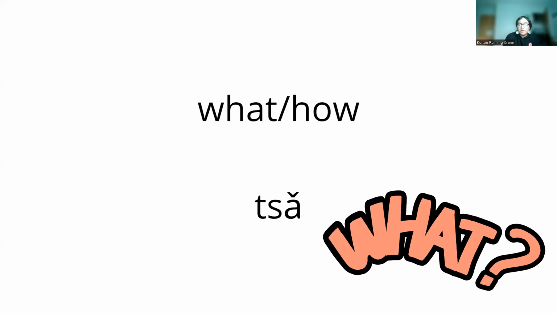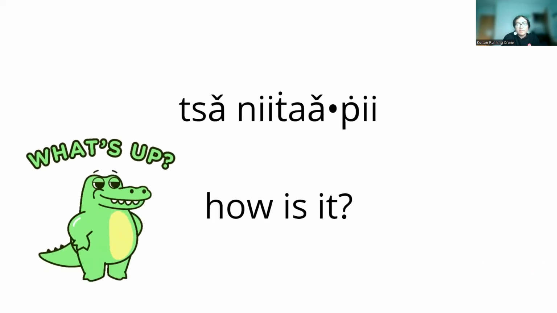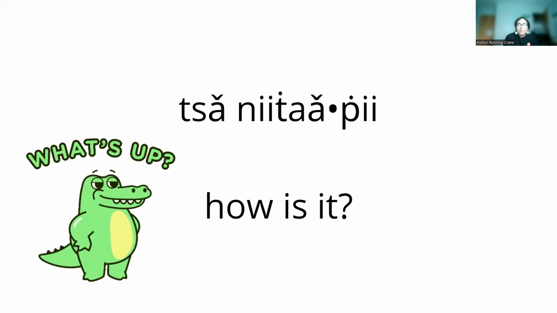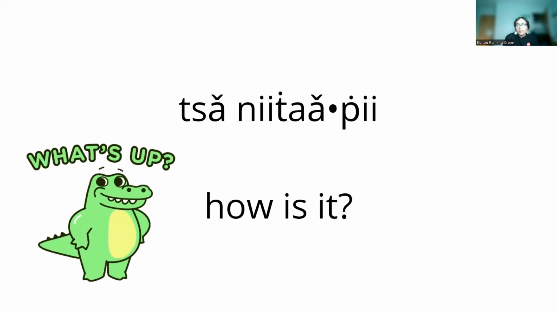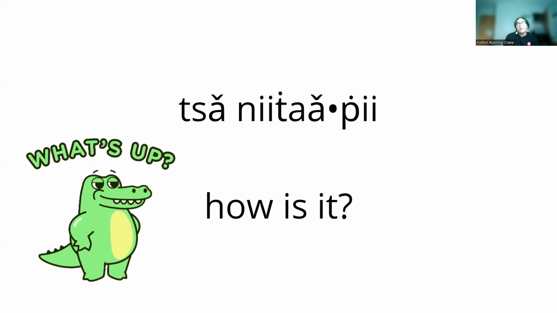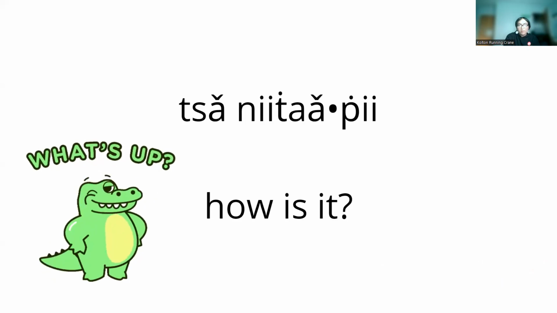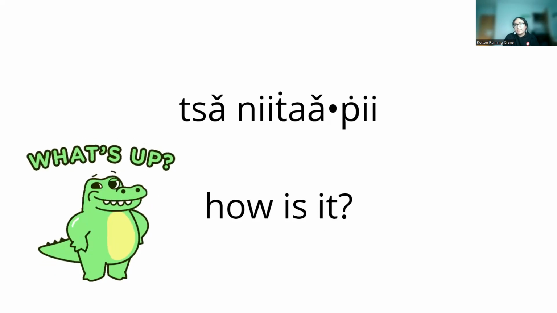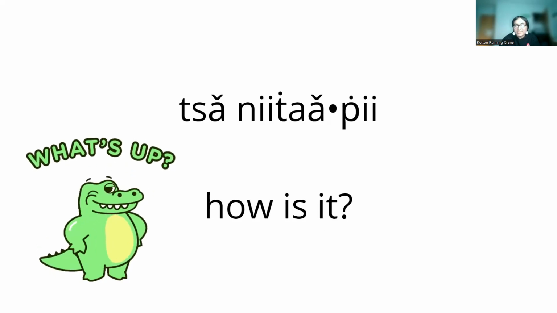The first question word that you should know is what or how, which is ta. That means what or how. For example, when ta means how, like how is it? Tani da. That's literally asking how is it, but it means what's up or how are you? Tani da is what we use when we ask how someone's going. It's kind of like asking how are things going.